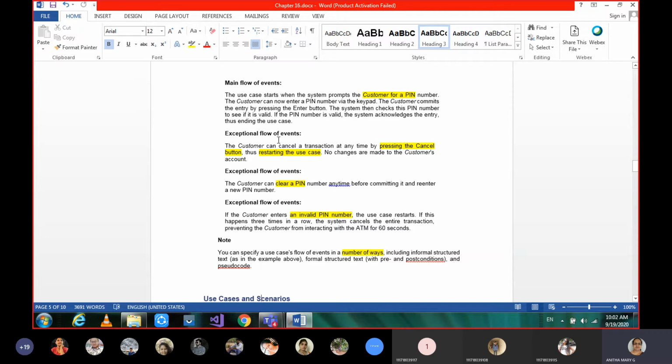Then when we say exceptional flow, exceptional means it's different. It will happen rarely. That is what exceptional flow is. Here, the exceptional flow is that you may cancel when the system is asking you to enter the PIN. You won't enter it, and maybe you say cancel. At that time, the validating customer use case will restart from the beginning. That is the exceptional case.